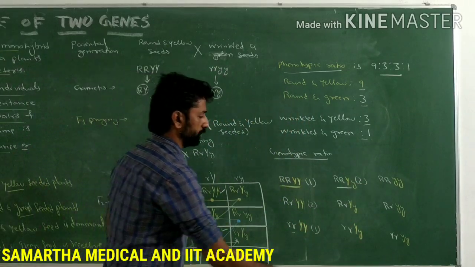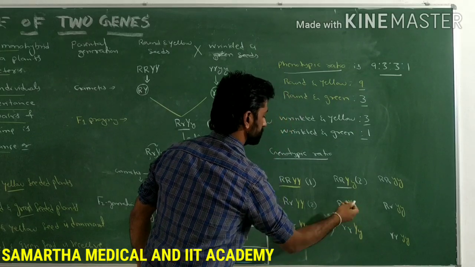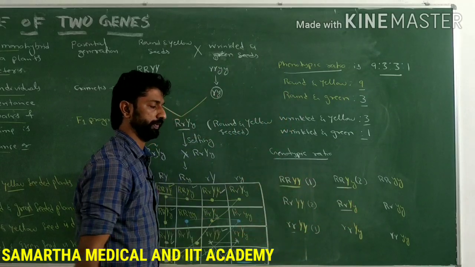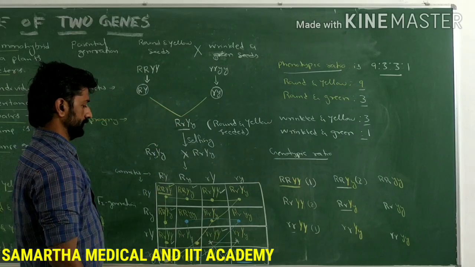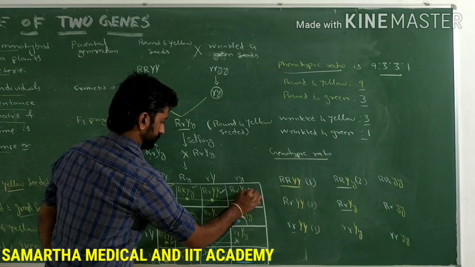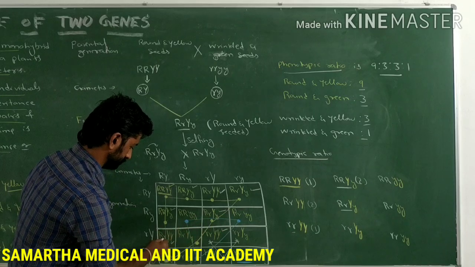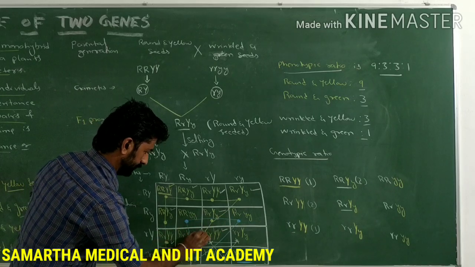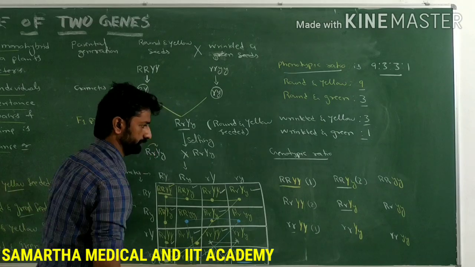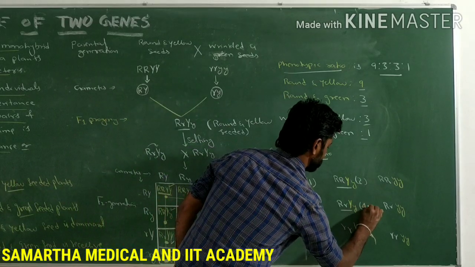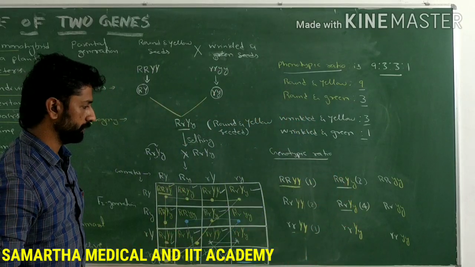Next, the plant with the genotype capital R with small r and capital Y with small y, means heterozygous for both phenotype or both character. This is 1, 2, 3 and here 4. Any other plants? No. So the plants with the genotype capital R and small r, capital Y with small y, such 4 plants are present.